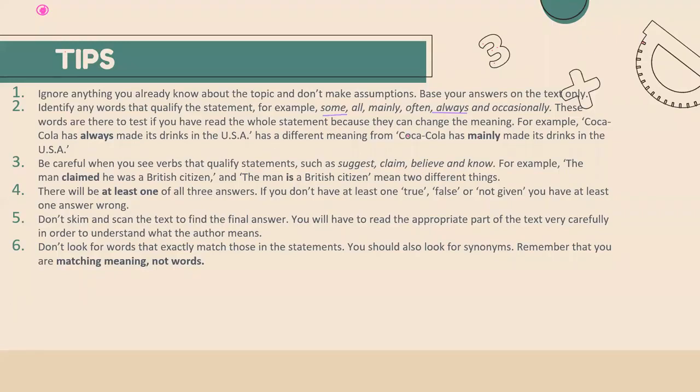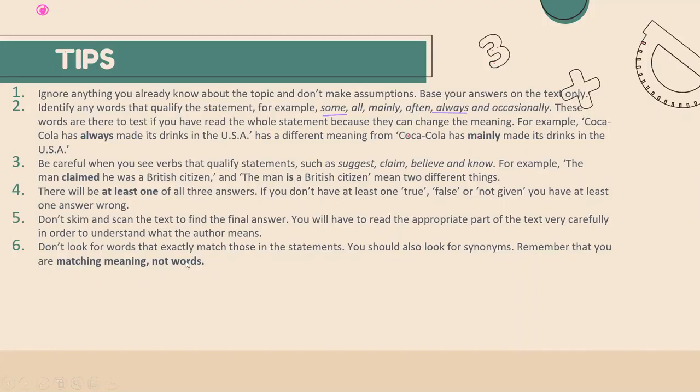United States, or maybe some part in the USA. For example, New York. So of course it is a part of the USA. So if it is mentioned that Coca-Cola has always made its drinks in New York, what does that mean? That of course Coca-Cola has always made its drink in USA. That is also correct one if it is New York. So you need to search for the synonyms as well. So at that time you need to keep your mind very open with the synonyms and similar words.